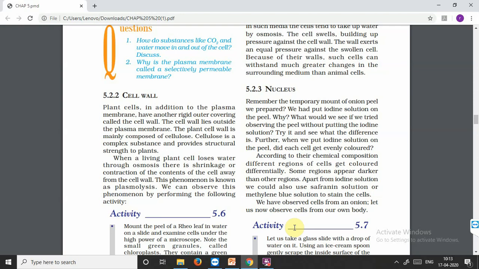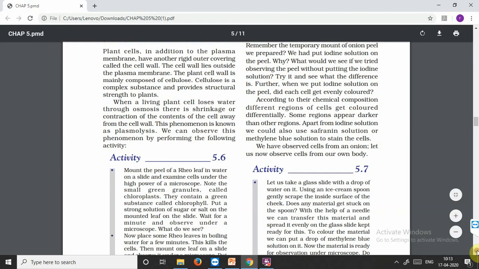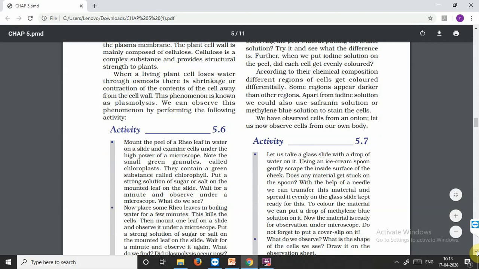When we're talking about the cell, the particular organ that controls all the activity of the cell is the nucleus. When we made that peel of onion, we saw that some portions were highly stained. Staining was done with iodine solution, or we can also do it with some other stain like safranin, and one more is there, methylene blue or whatever.